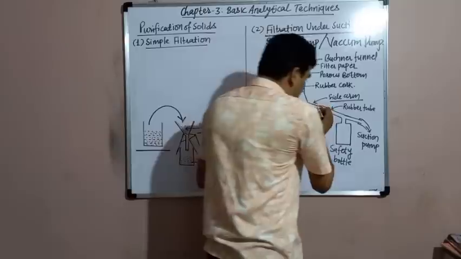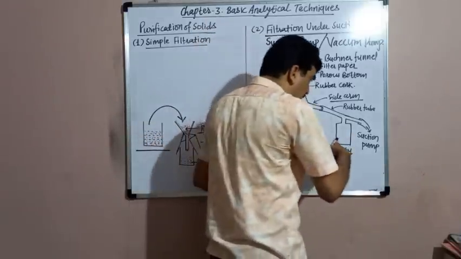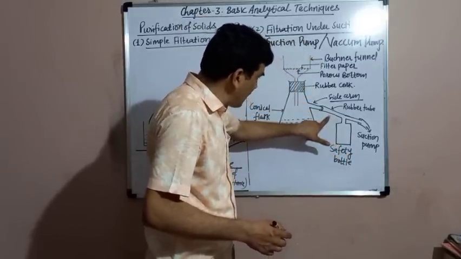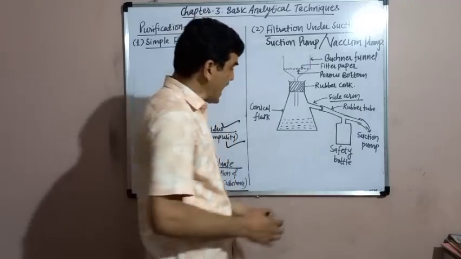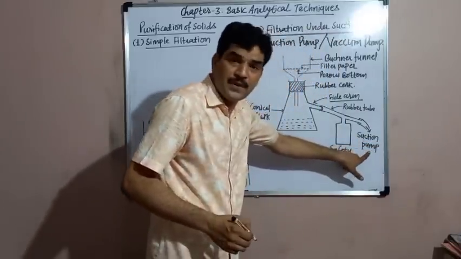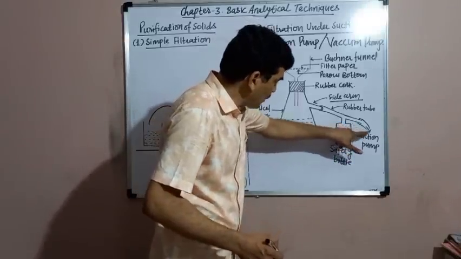This side arm is connected to a safety bottle with the help of a rubber tube. And later on, this safety bottle is connected to the suction pump or the vacuum pump.